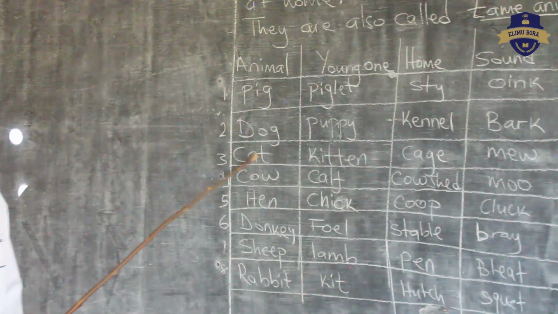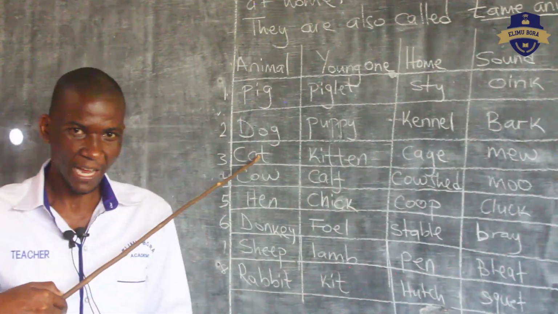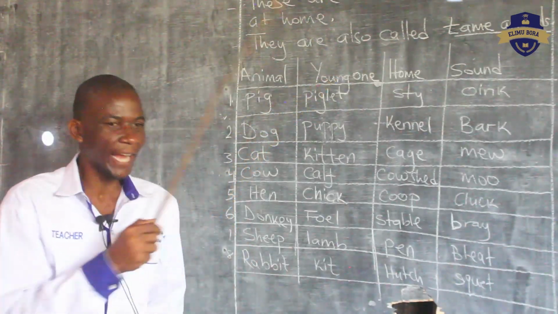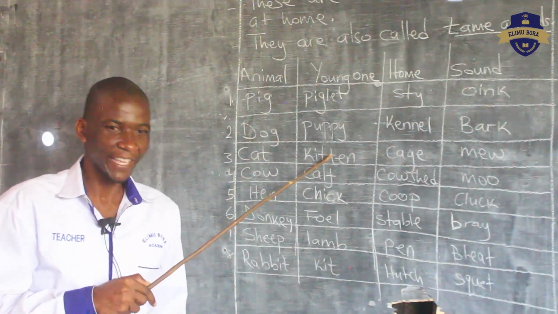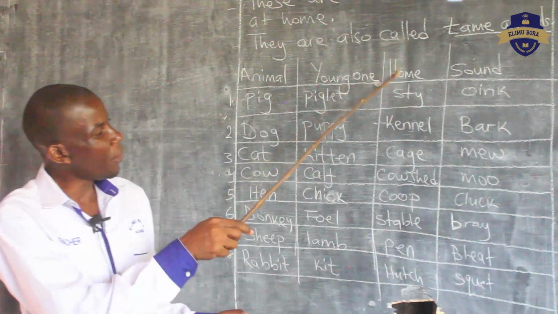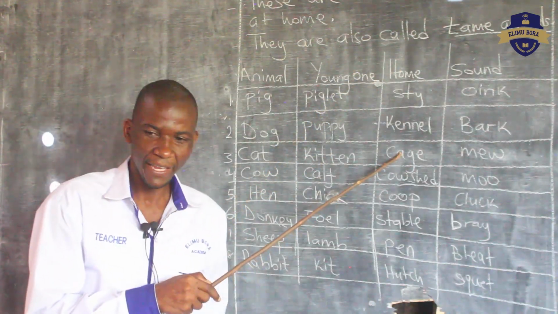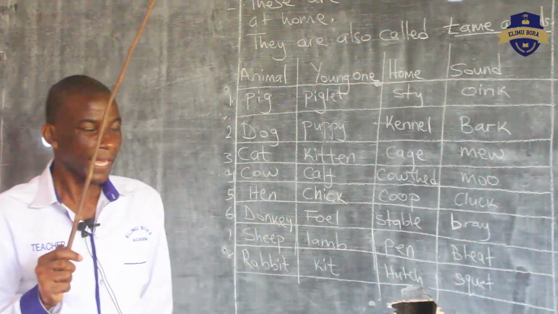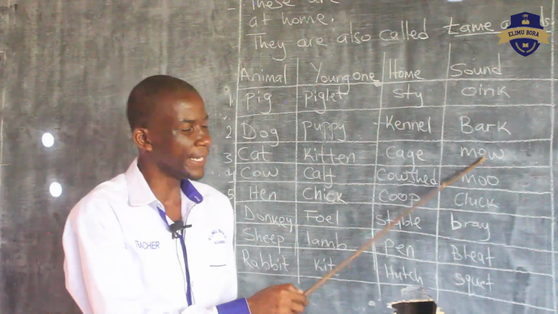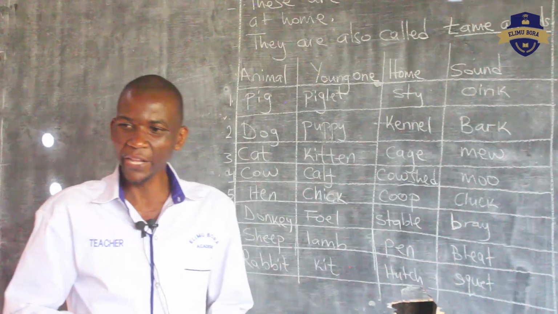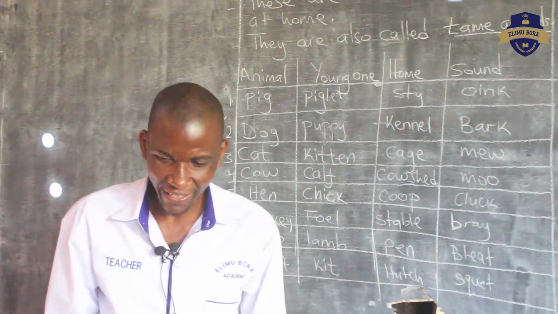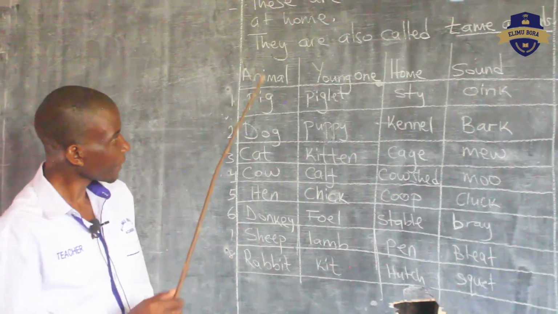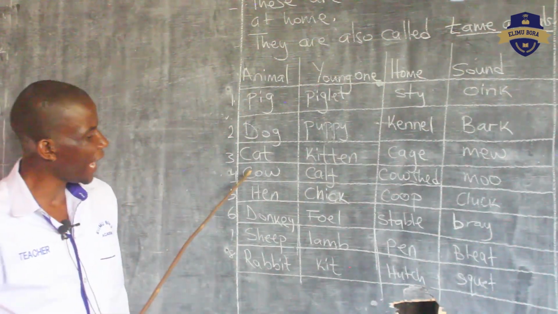Our third animal is a cat. The young one of a cat is called a kitten. The home of a cat is a cage. Can you say cage? The sound made by a cat is? Meow. Can you mew like a cat? Meow. Good.